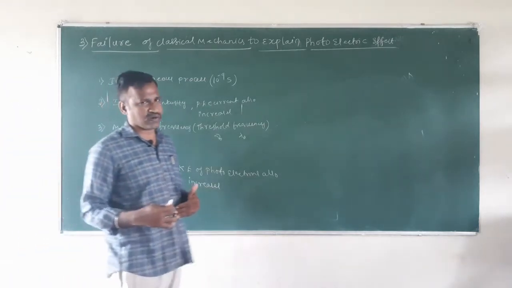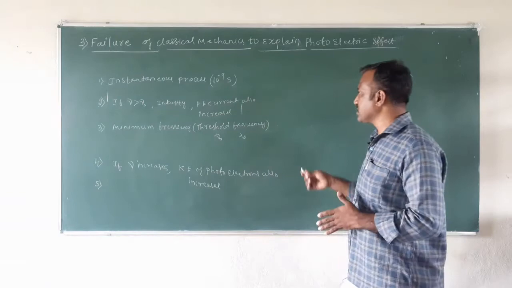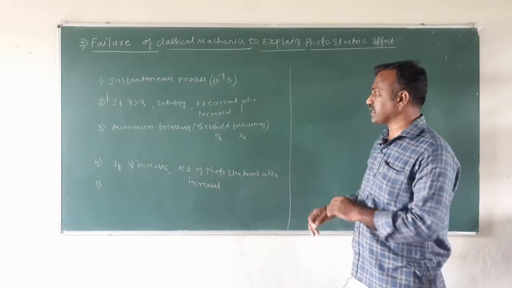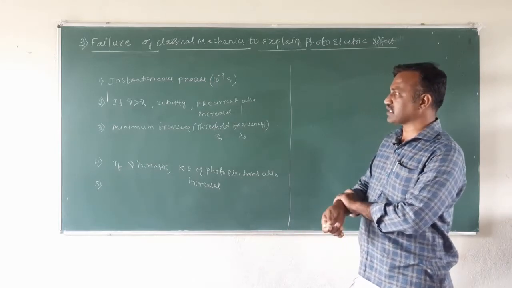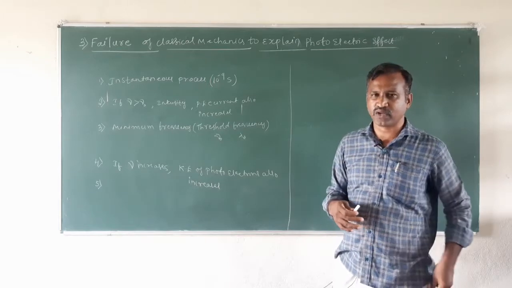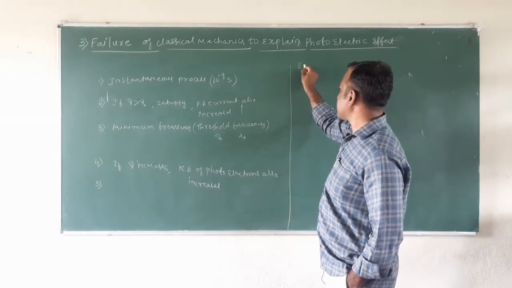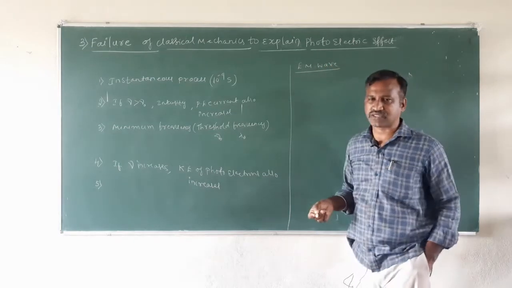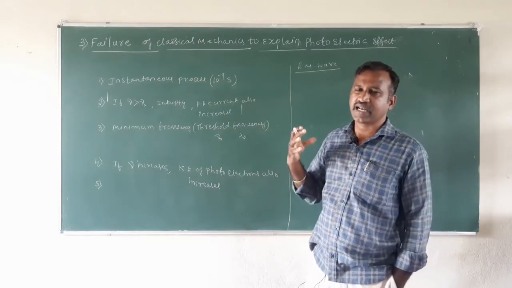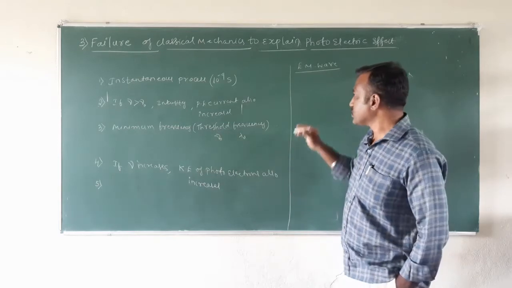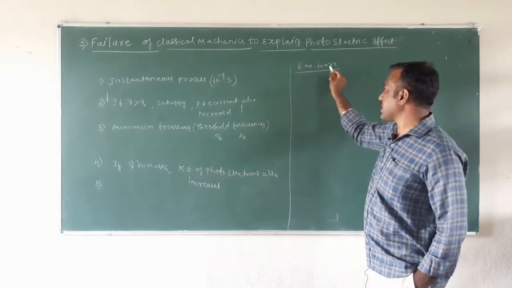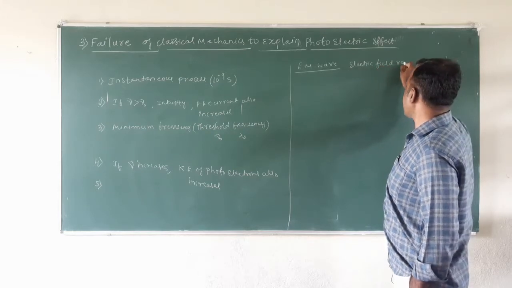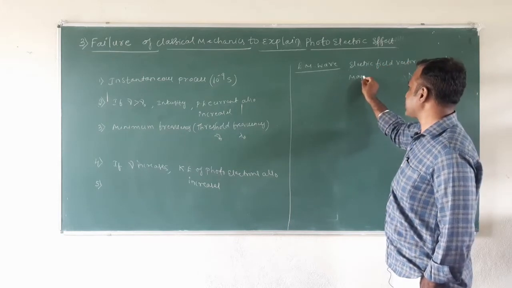Now let us see how classical mechanics fails to explain these phenomena if you consider the classical ideas. That is, the failure of classical mechanics in explaining the photoelectric effect. Here we use the idea that light is an electromagnetic transverse wave. This is the idea of classical mechanics about light, that it consists of electric field vectors and magnetic field vectors.